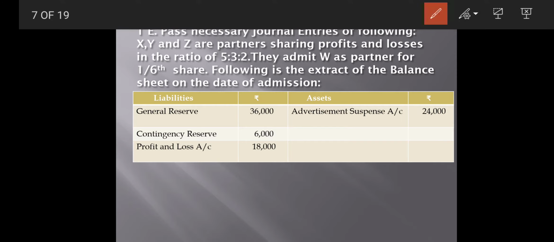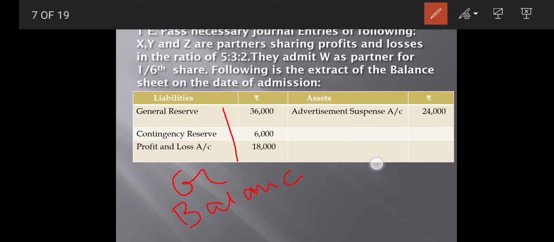Now looking at the sum, we can easily identify the liabilities, that is credit balances, right? And on the asset side there will be debit balances, right? So by looking at this, we will start our sum. What is to be done? First, all the credit balances are to be written off among the old partners, and the old partners are X, Y and Z in the ratio of 5:3:2. So let's start with this.